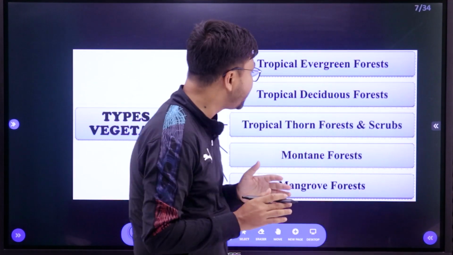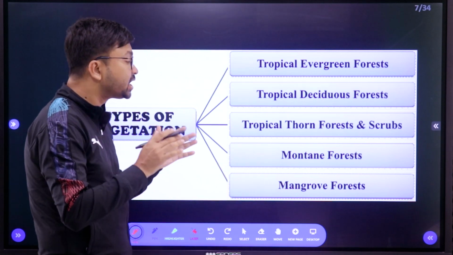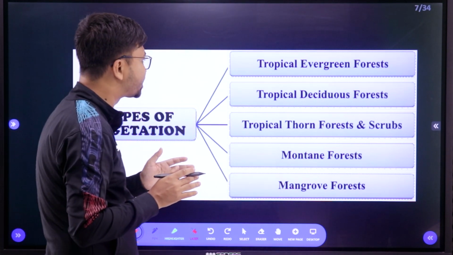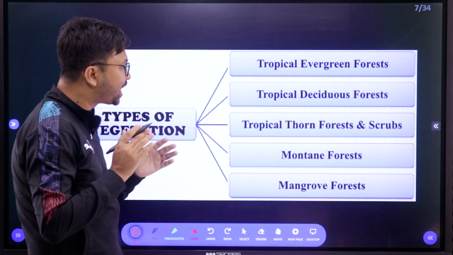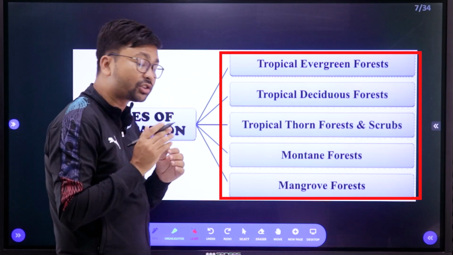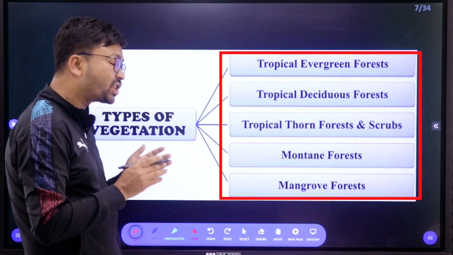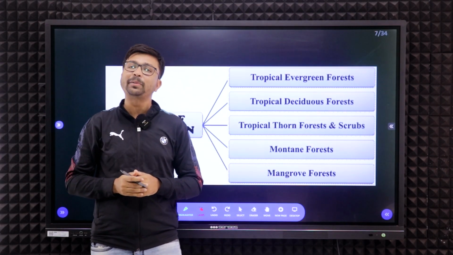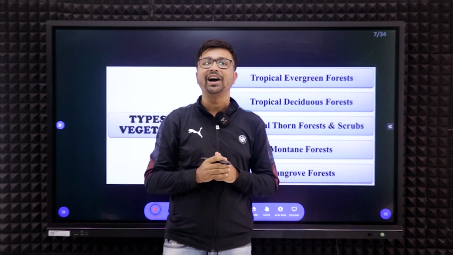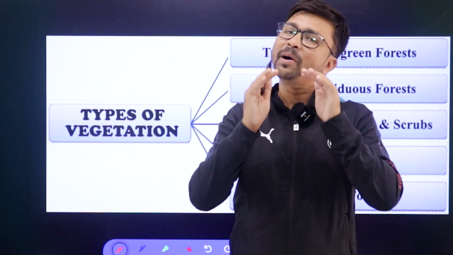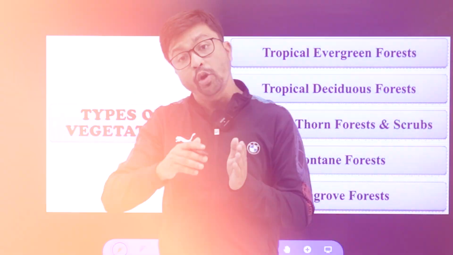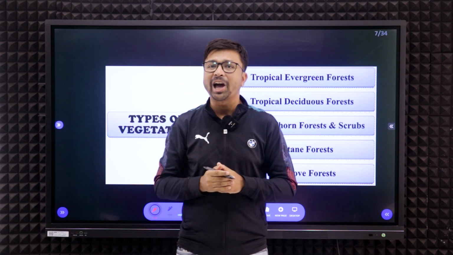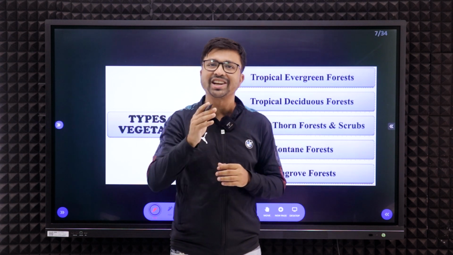Now after that, we need to discuss the different types of vegetation found in India. So here in India, basically we are getting these 5 types of natural vegetation: tropical evergreens, tropical deciduous, tropical thorn forest or scrubs, mountain vegetation and mangrove vegetation. So basically these are the 5 types of vegetation we are getting in India. And here is the end of the first portion of the chapter. Now in the next video we will discuss the different types of vegetation in detail.